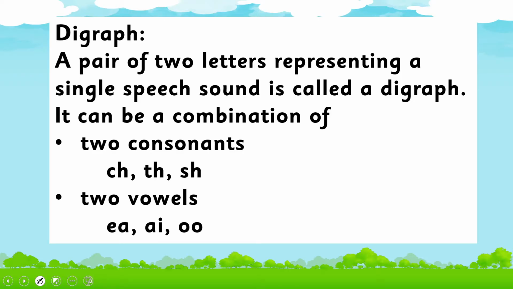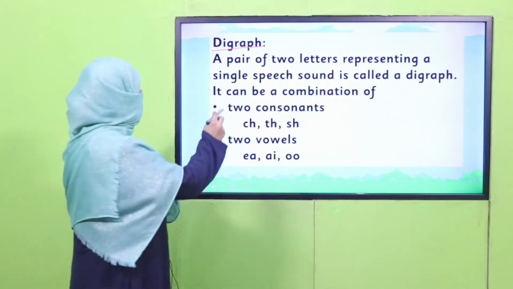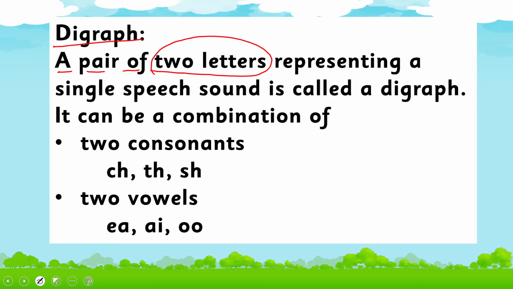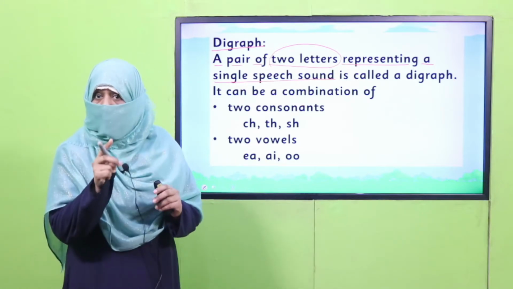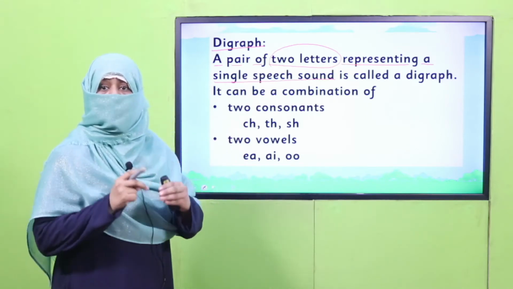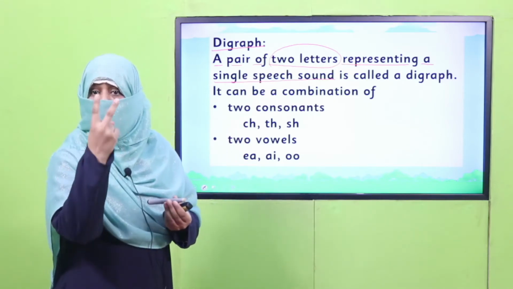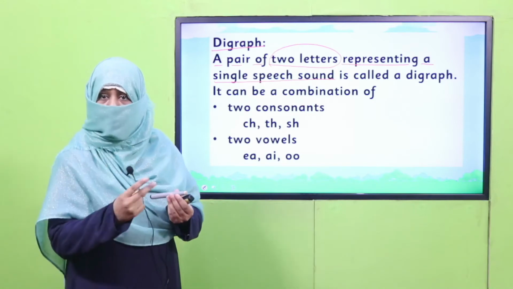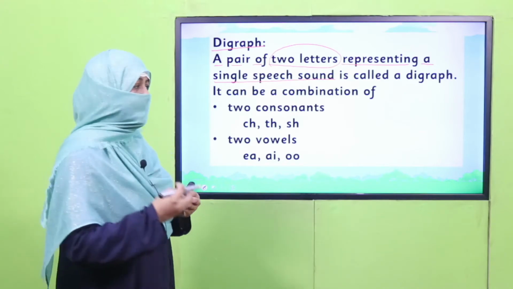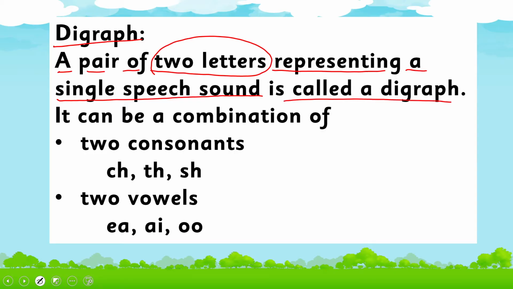Now, what is a digraph? In a word, a pair of two letters which represents a single speech sound. What does it mean? Now we know about individual letter and individual sound. But when we talk about di, it means two. Two letters are joined together. They come together to make one single sound. It is called a digraph.